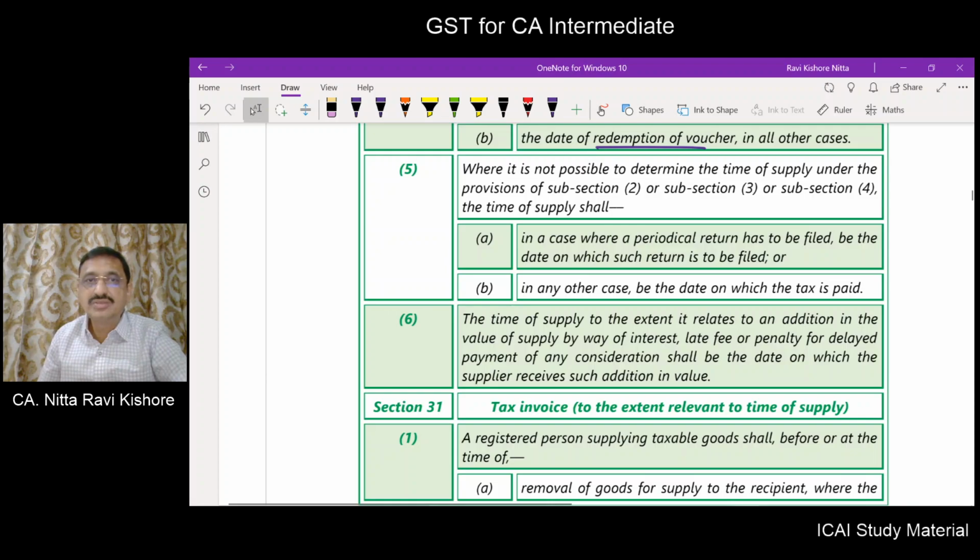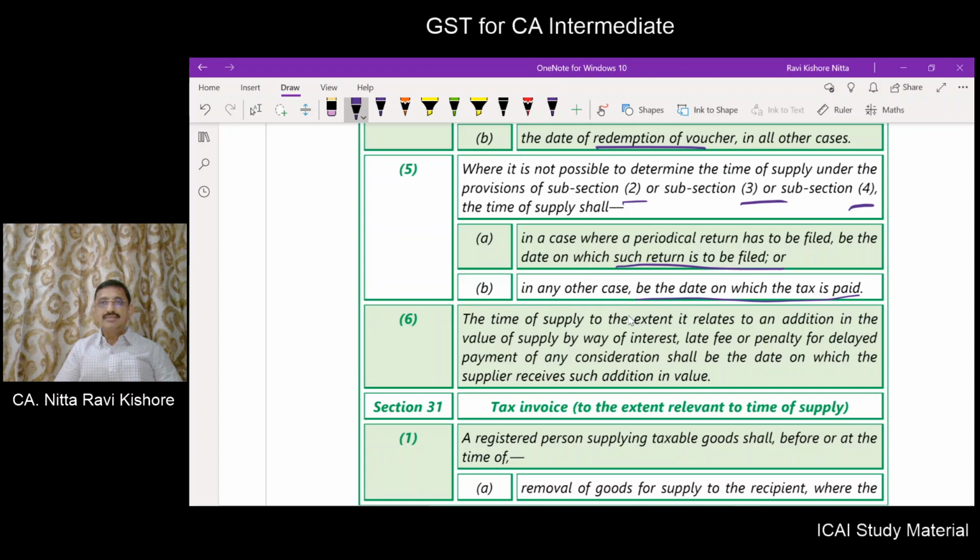Where it is not possible to determine the time of supply under subsection 2, 3, 4, then if periodical returns have to be filed, the date on which such return is to be filed, or in any other case, the date on which the tax is paid, will be the time of supply. We will analyze this section 12 subsection 5 at a later point of time. All these subsections we will analyze.